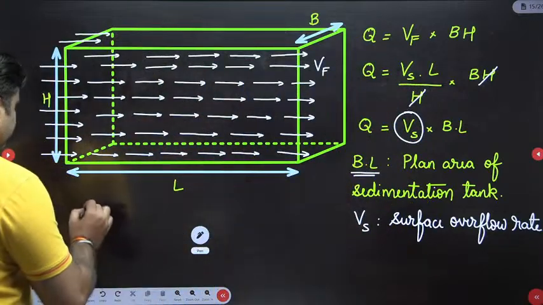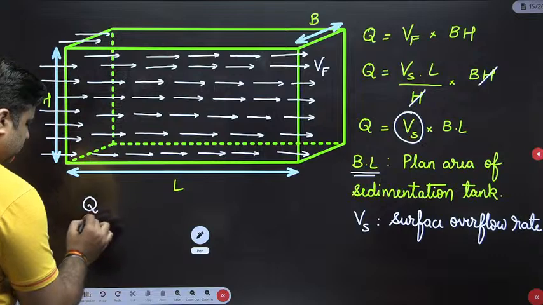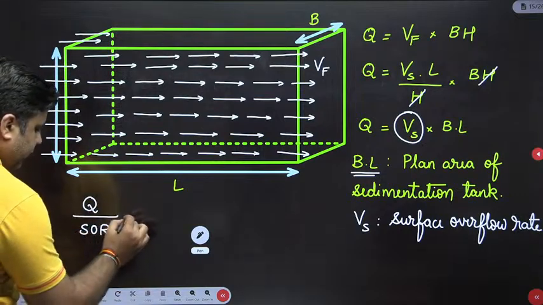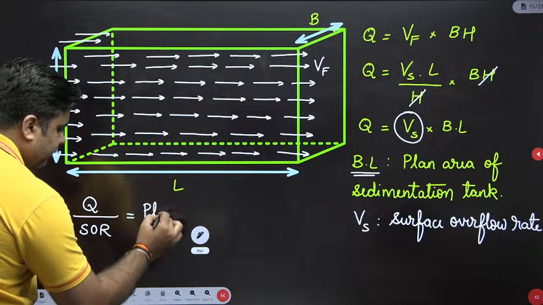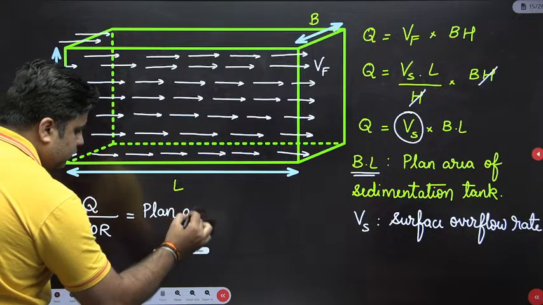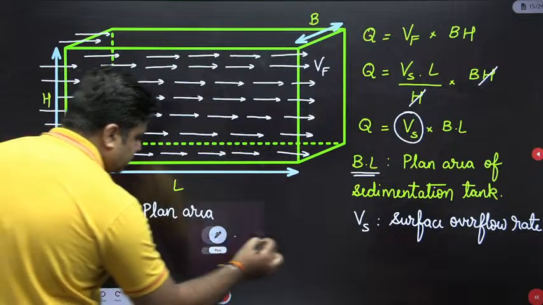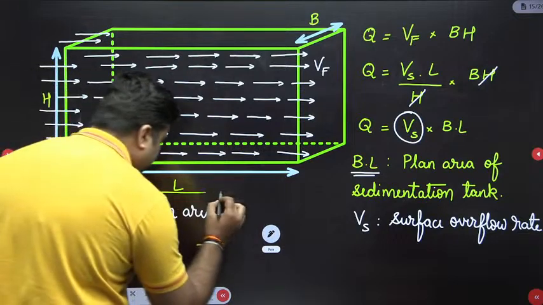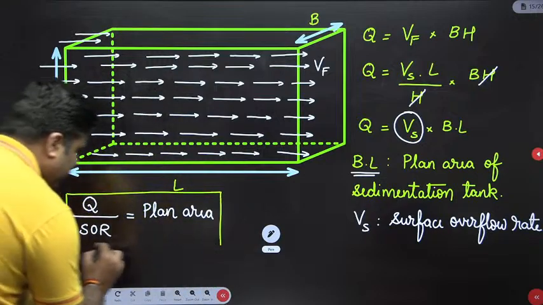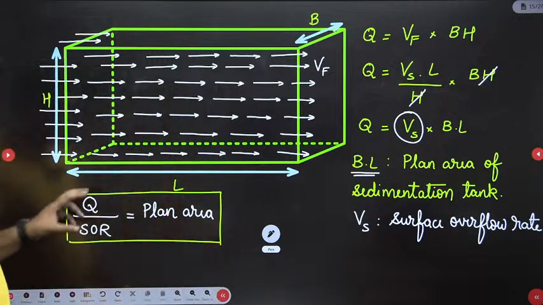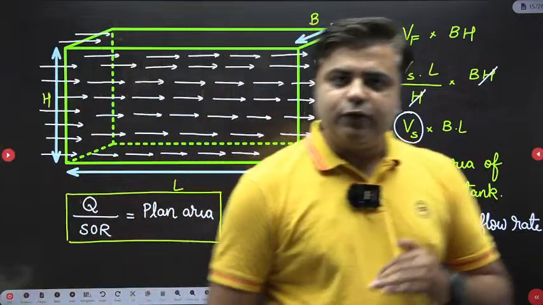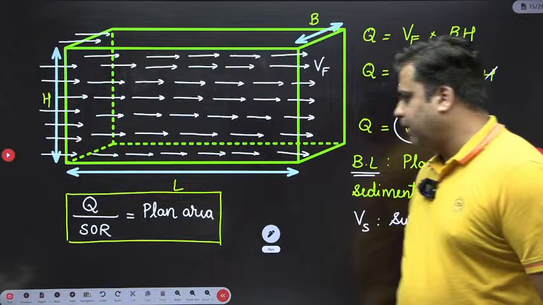So can I write down discharge Q divided by surface overflow rate is equal to the plan area. So this is my first expression. Discharge Q divided by surface overflow rate is equal to the plan area.